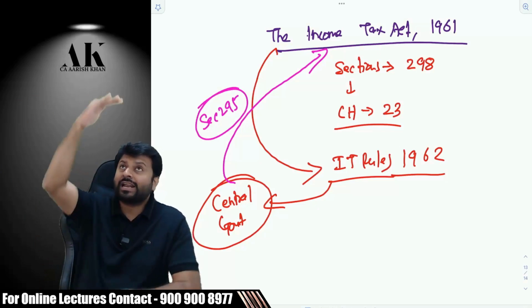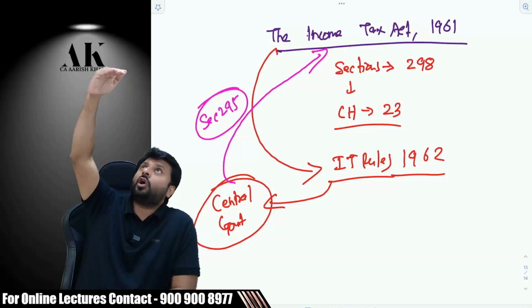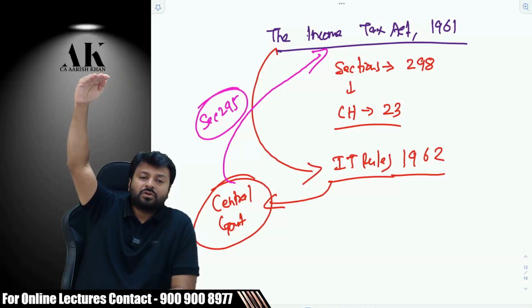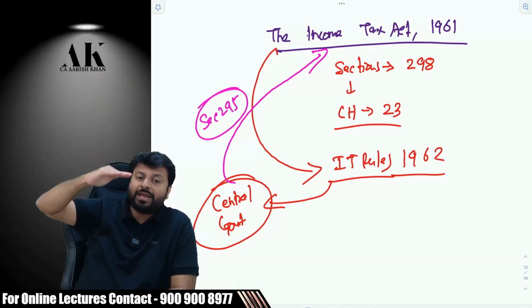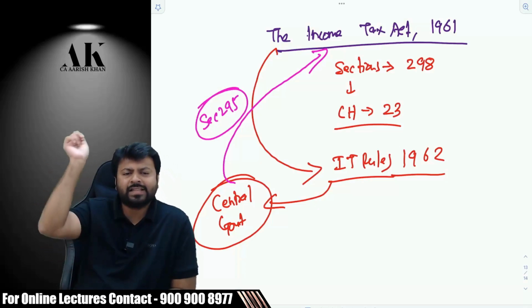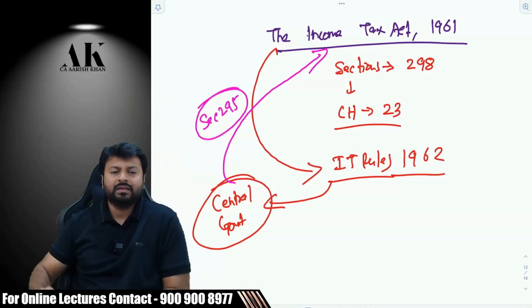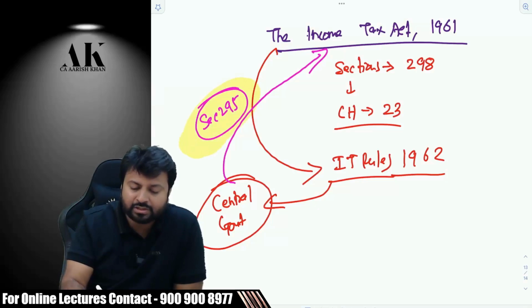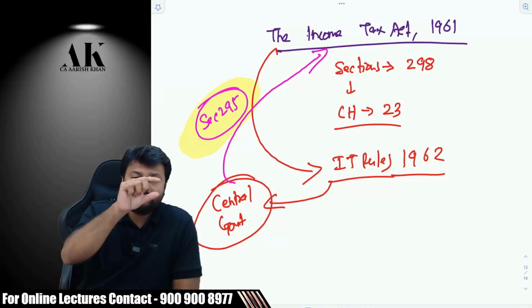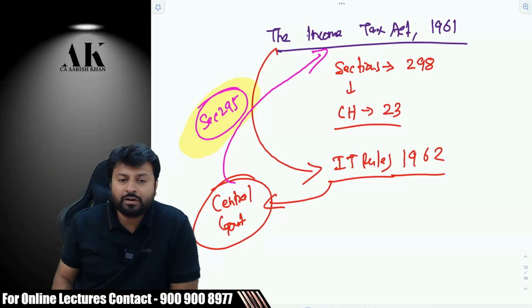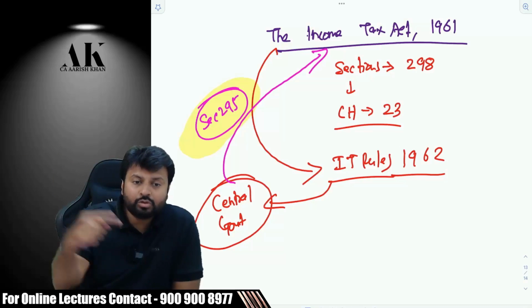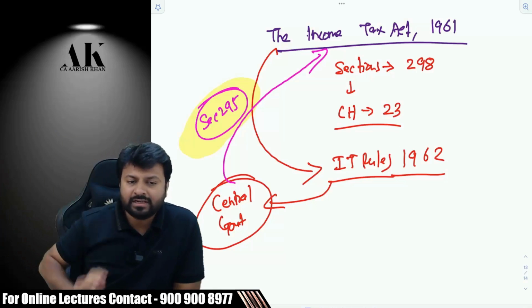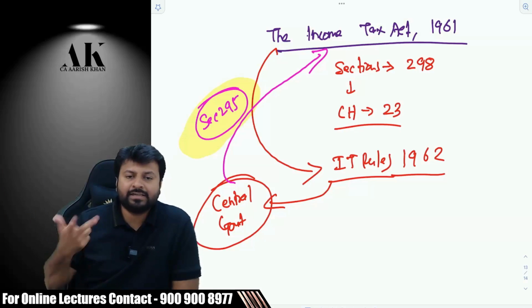From the act. So try to understand the hierarchy. The topmost law is what? Constitution. Constitution gives power to make an act. An act in itself will give power to make rules. And this is the logic for every law in this country. Believe me, you take any law in this country, you will get a corresponding section to Section 295. And it will be given a heading, power to make rules. This power is given by the act to the government. And the government is CBDT here, because CBDT is a representative of government.